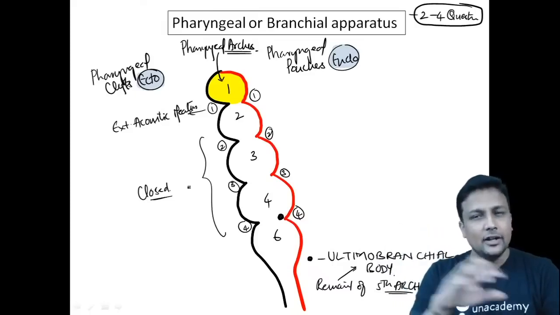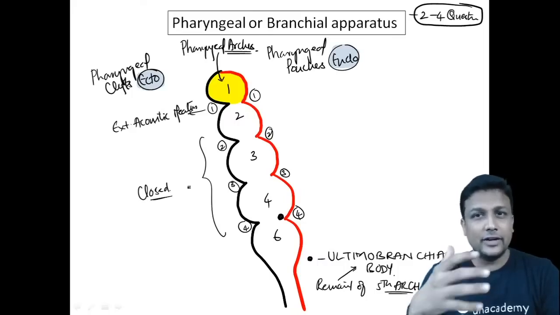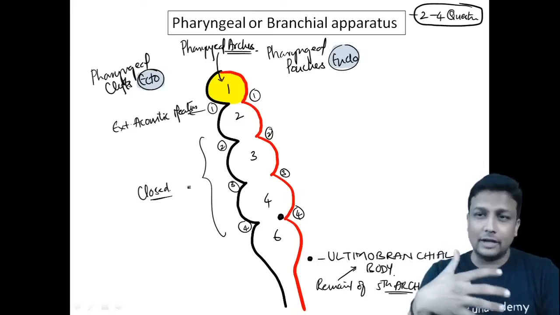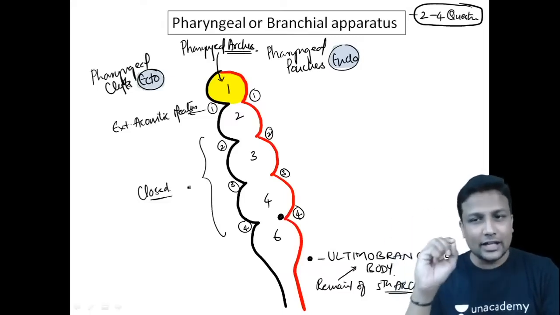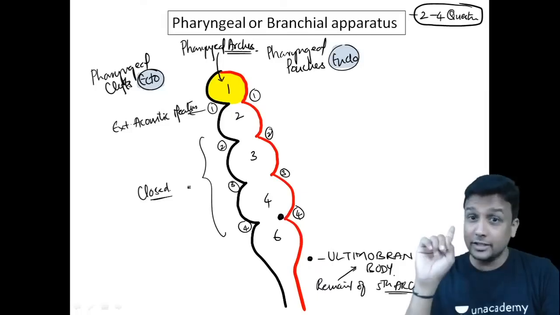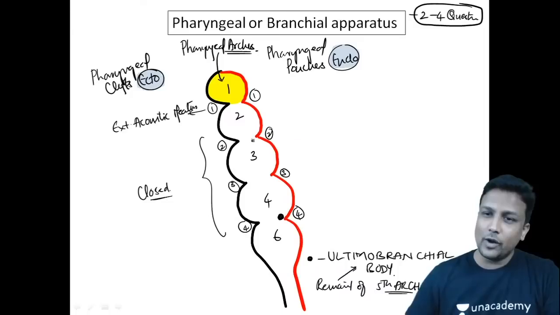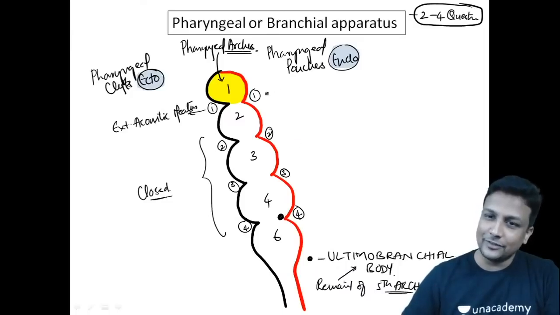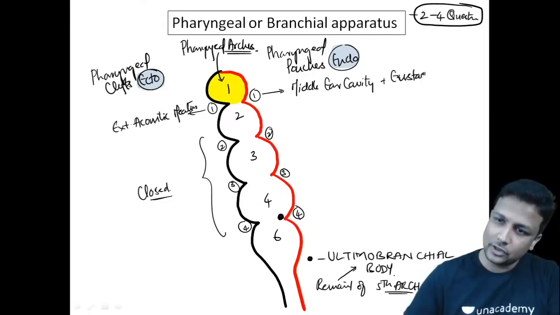Understanding, my dear friends? Right now, we are a few days away from the exam, so I think this is the best way to revise. External acoustic meatus will be formed from where, sir? The first ectodermal cleft, and all the remaining will be closed. And what about the endodermal pouches? The first pouch is going to form your middle ear cavity. Along with the middle ear cavity, it is also going to form the eustachian tube, the auditory tube.